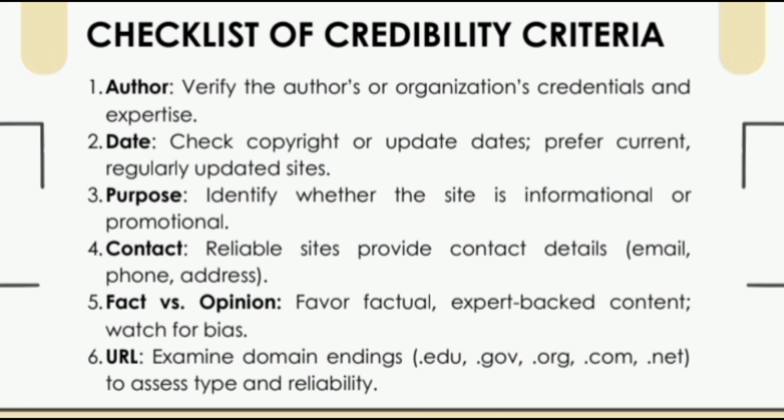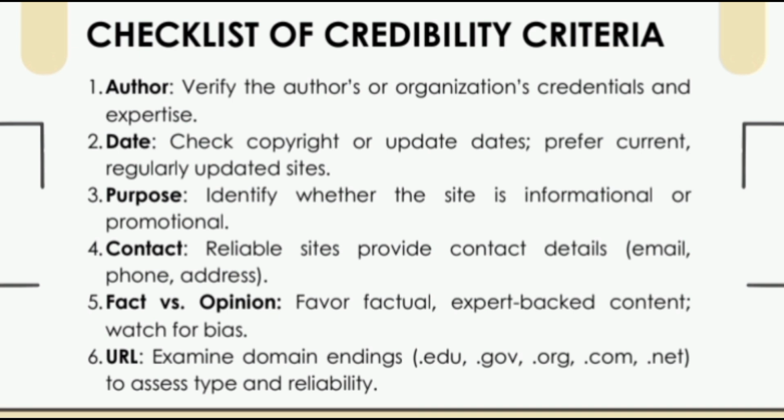Checklist of credibility criteria. 1. Author. Verify the author's or organization's credentials and expertise. 2. Date. Check copyright or update dates. Prefer current, regularly updated sites. 3. Purpose. Identify whether the site is informational or promotional. 4. Contact. Reliable sites provide contact details. 5. Fact versus opinion. Favor factual, expert-backed content. Watch for bias. 6. URL. Examine domain endings to assess type and reliability.